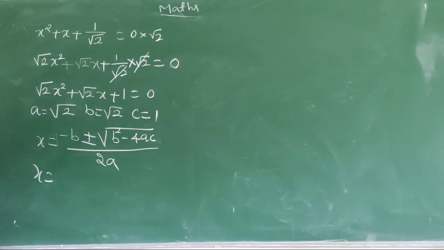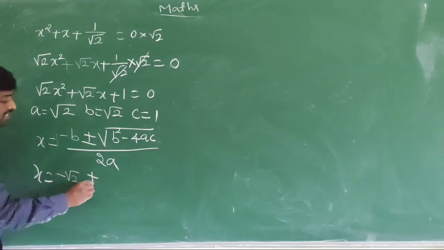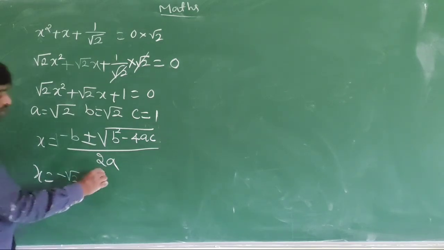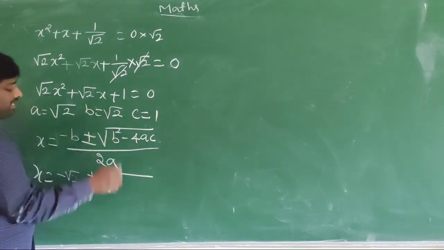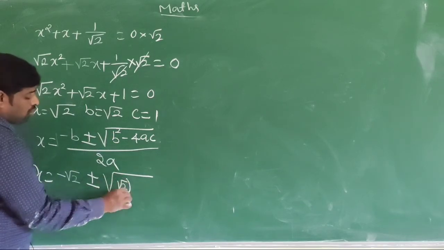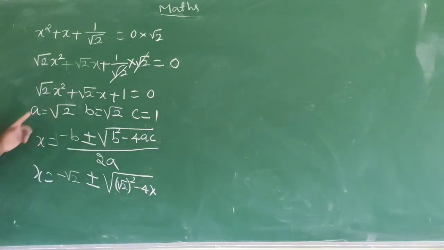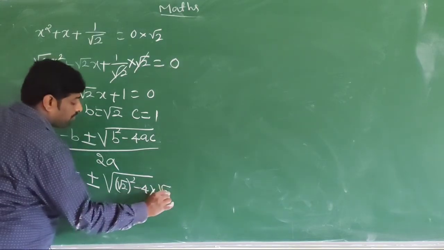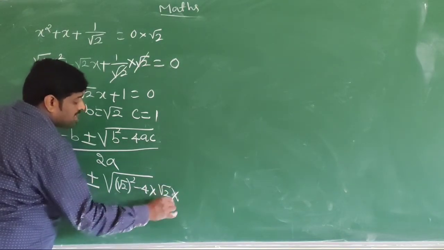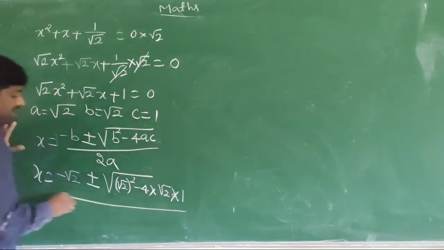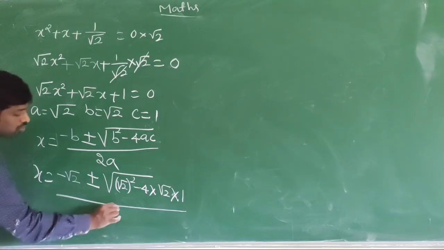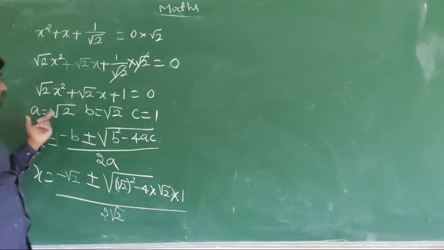x is equal to minus b plus or minus square root of b squared minus 4ac, divided by 2a. Here the b value is root 2, so b squared is root 2 whole squared, the a value is root 2, and c is 1 divided by 2 root 2.